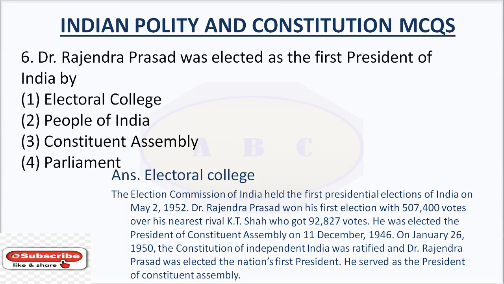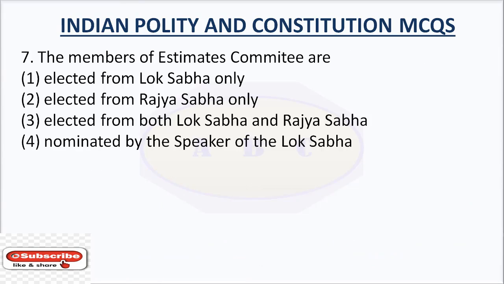He was elected the President of Constituent Assembly on 11 December 1946. On January 26, 1950, the Constitution of Independent India was ratified and Dr. Rajendra Prasad was elected the nation's first president. He served as the President of Constituent Assembly.